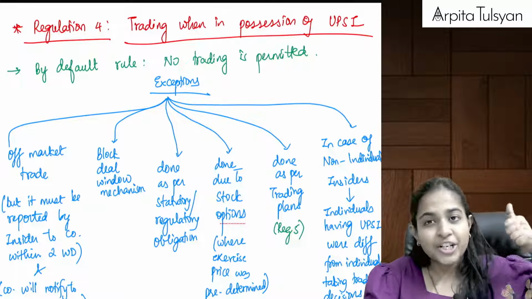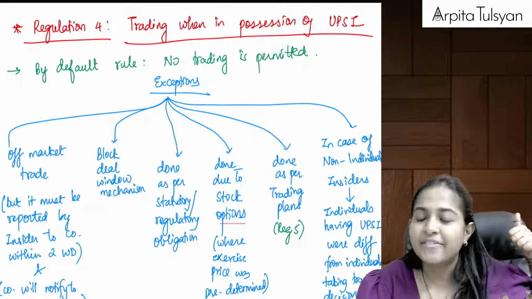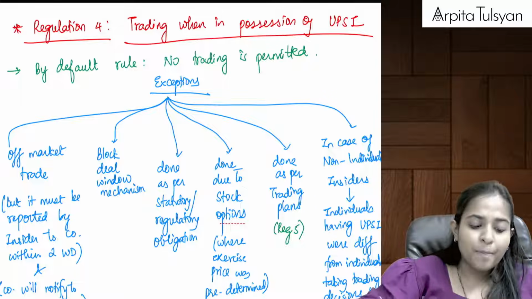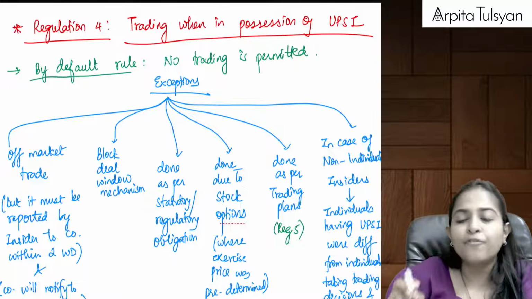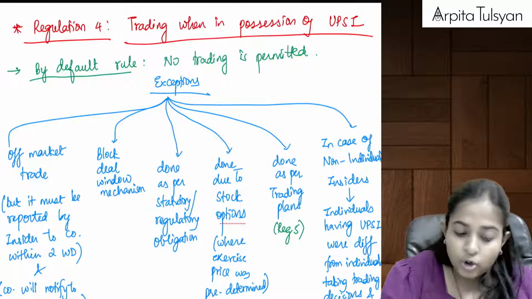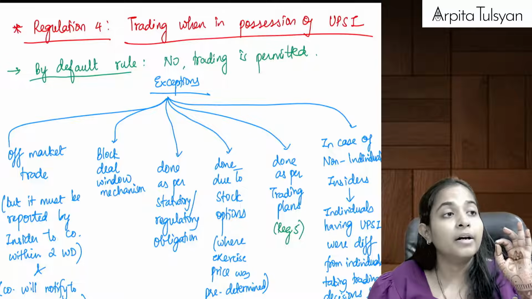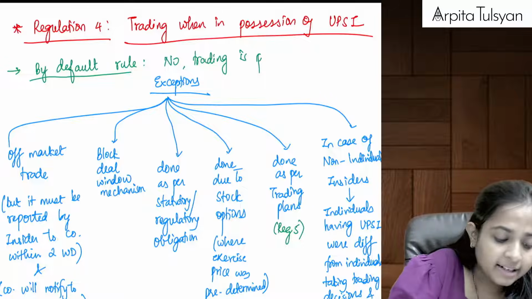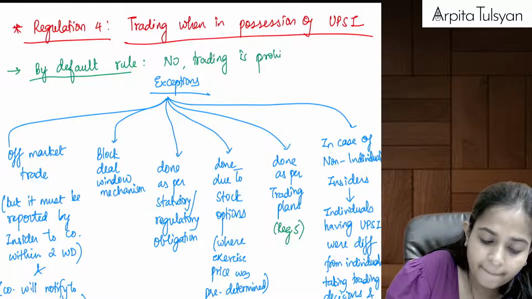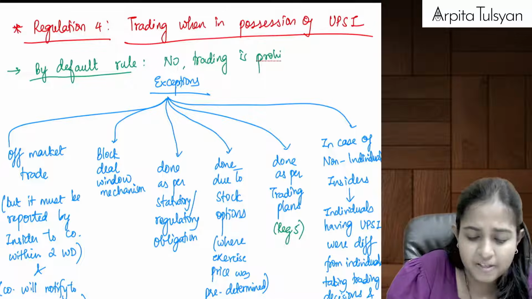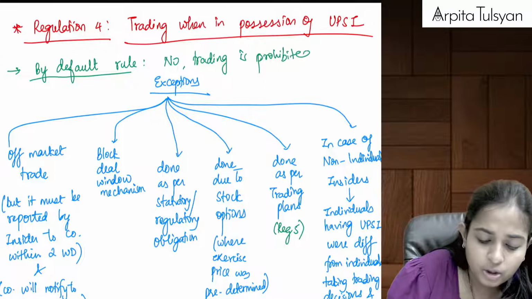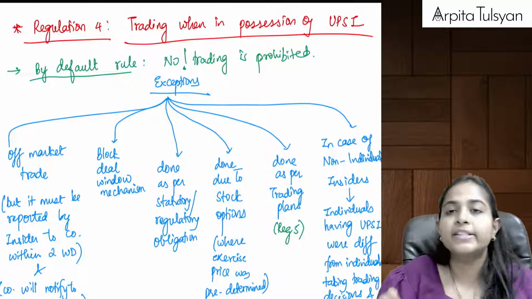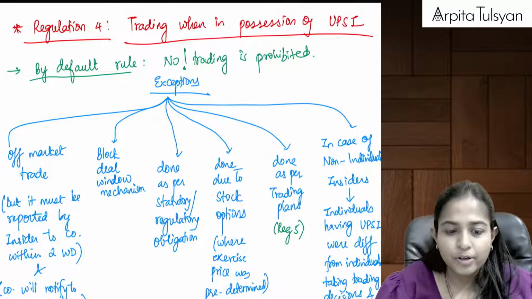See, communication and procurement was not allowed. That was as per the previous regulation. Now I am asking, can I do trading in securities? So by default the rule says what? By default the rule says that no. The trading is prohibited, not permitted. No trading is permitted, whatever. Trading is totally prohibited. Are you clear with this?